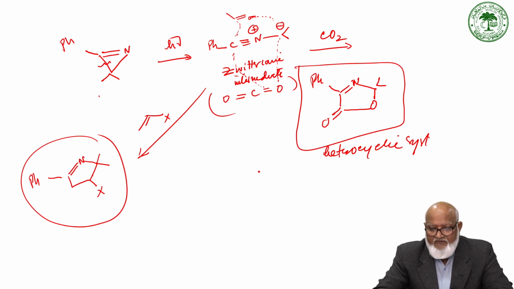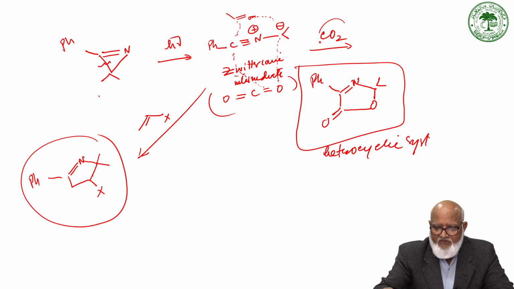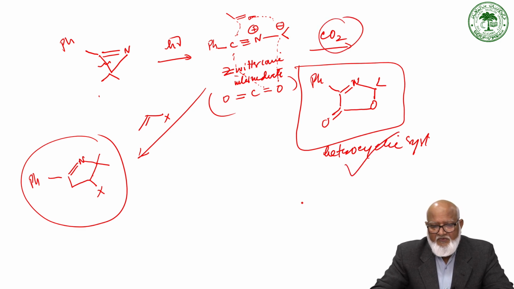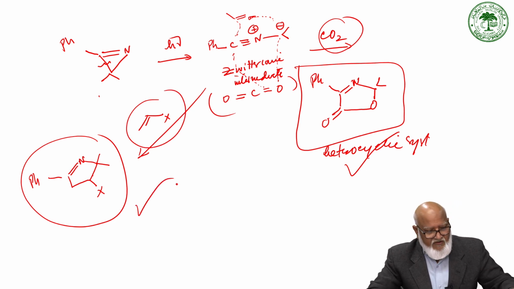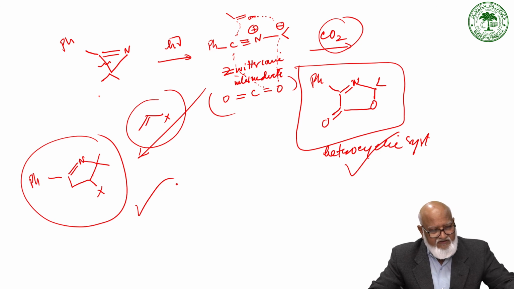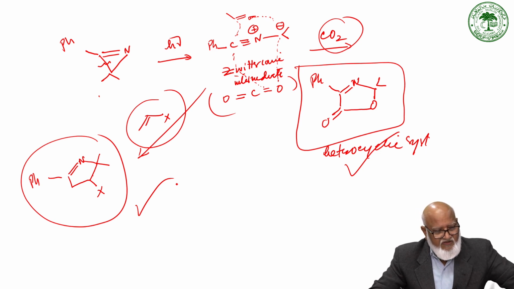So you can see it is possible to synthesize cyclic heterocyclic systems on reaction of the zwitterionic intermediate or dipolar species, which is formed on opening of aziridine on photolysis. So aziridine, nitrogen containing heterocycles, on photolysis opens up and gives rise to a dipolar species. The existence of this dipolar species is well established by trapping with CO2 to give this cyclic product, or trapping with the alkene to give this cycle. So formation of these products very well suggests the given evidence that the aziridine on photolysis opens up to give this species.